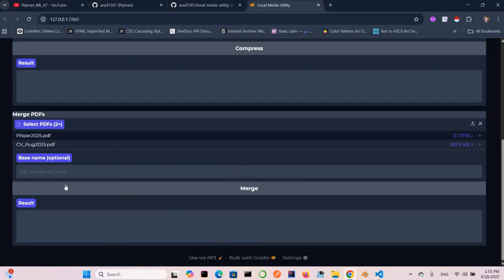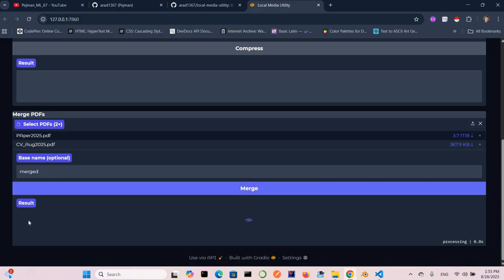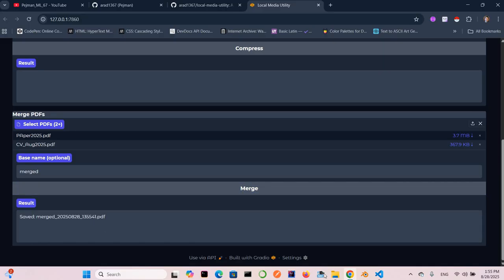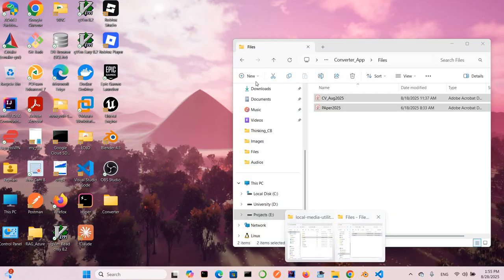So I have two files, and I can select the name, for example, "merged", something like that, and then start to merge. And you can see the result very fast. This is the name of the file.